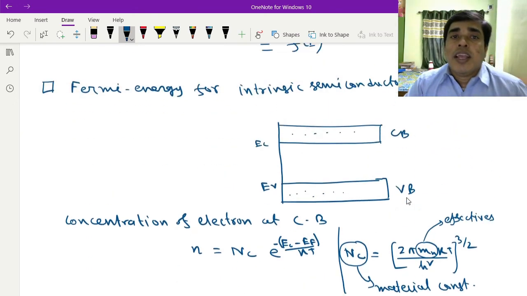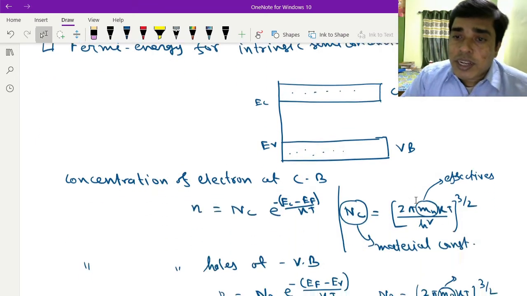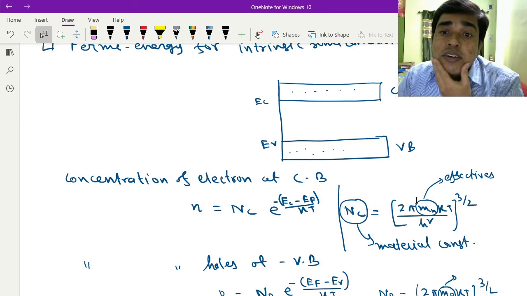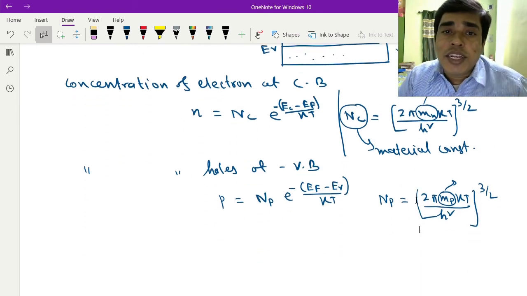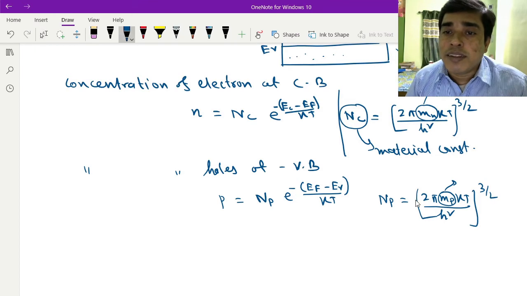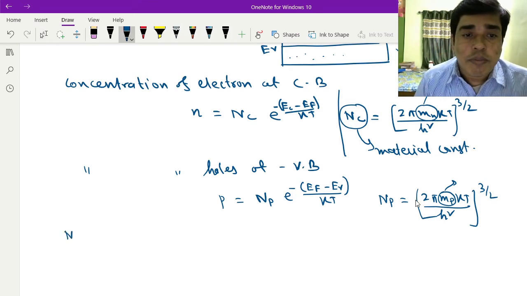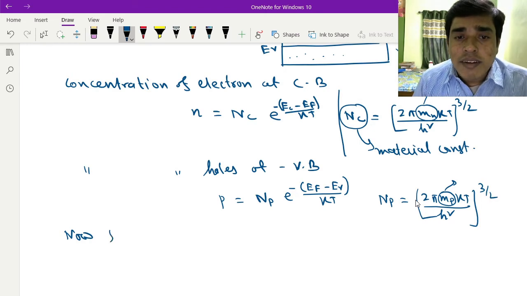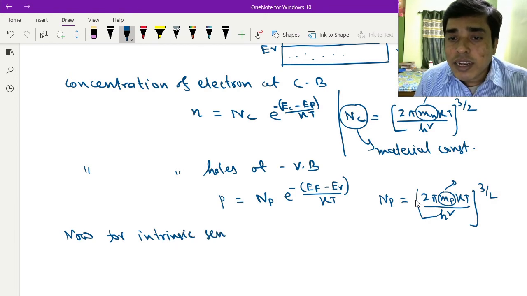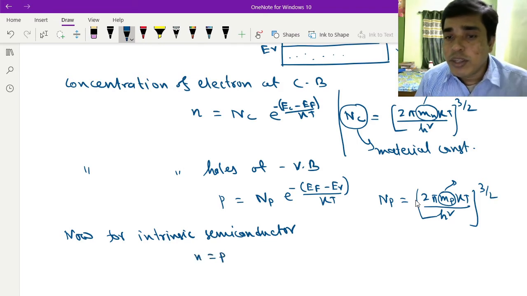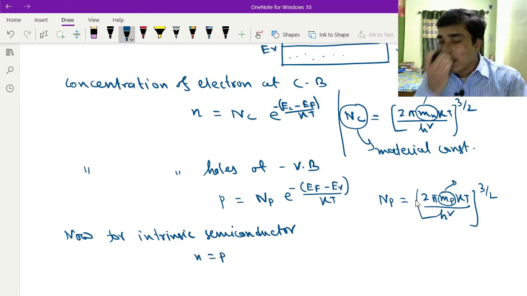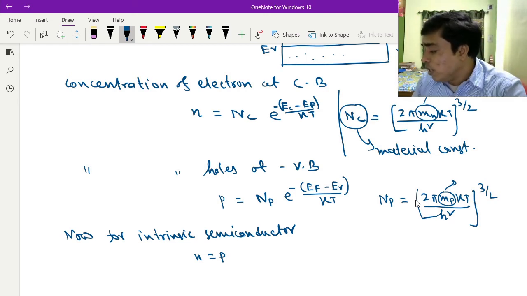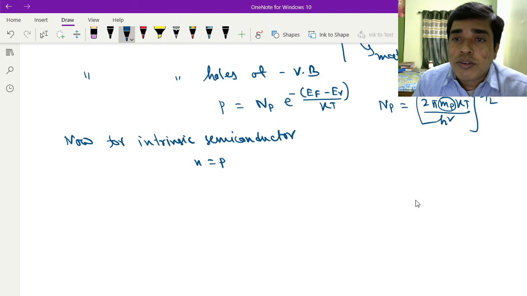Okay, so the Fermi energy for an intrinsic semiconductor: the concentration of electrons at the conduction band and the concentration of holes at the valence band are given by this. Now for an intrinsic semiconductor both are equal. Okay, n must be equal to p, so the number of holes and the number of electrons must be equal.